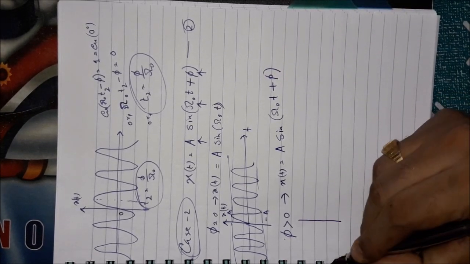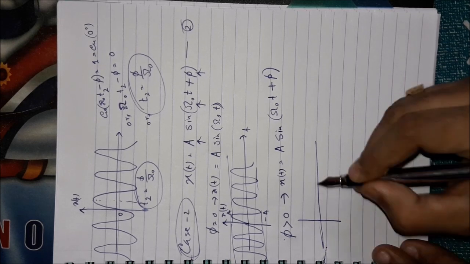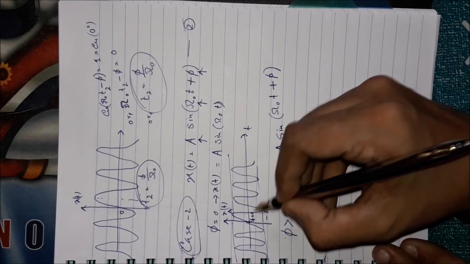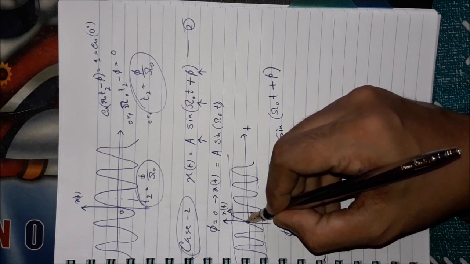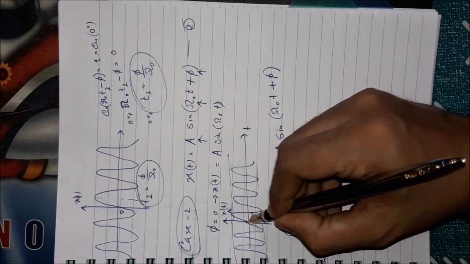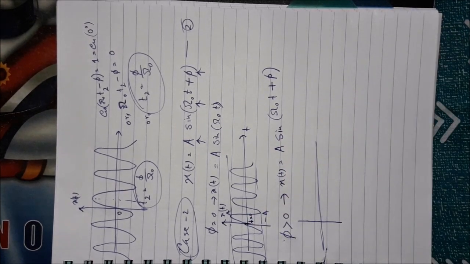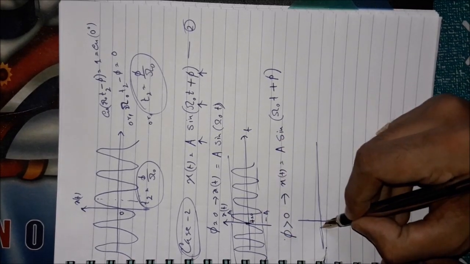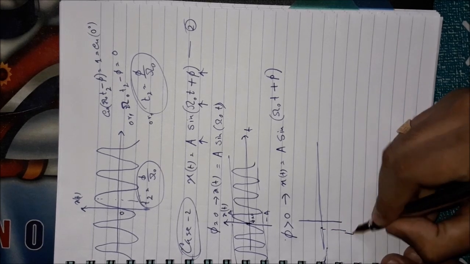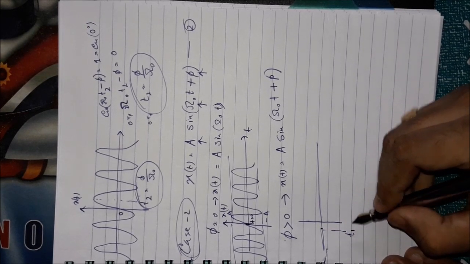So from here, t equal to 0 was associated with this particular point. For that case, the amplitude of the signal was 0, and sine 0 is equal to 0. Simple. So this point will be shifted leftward now to some point, suppose it is t1.